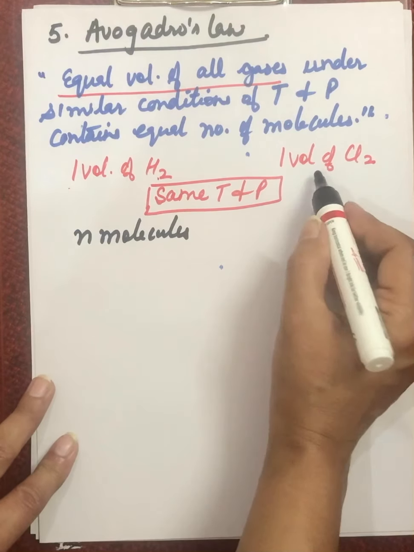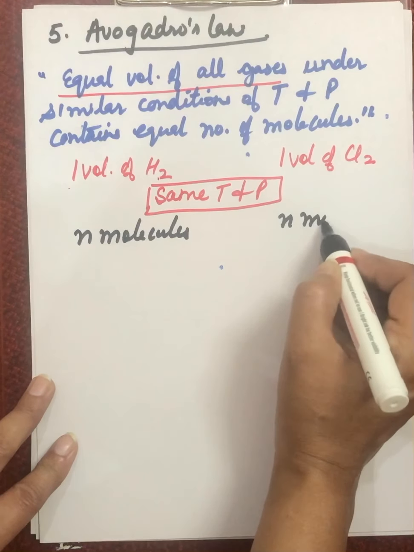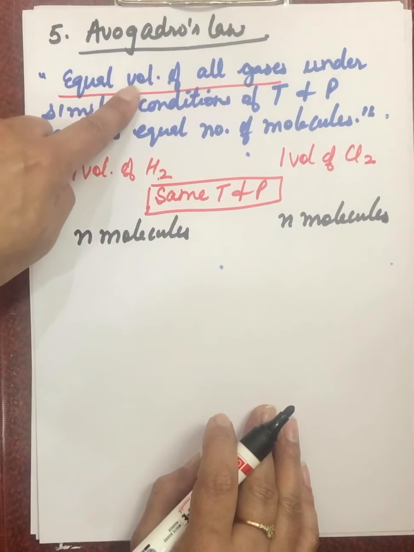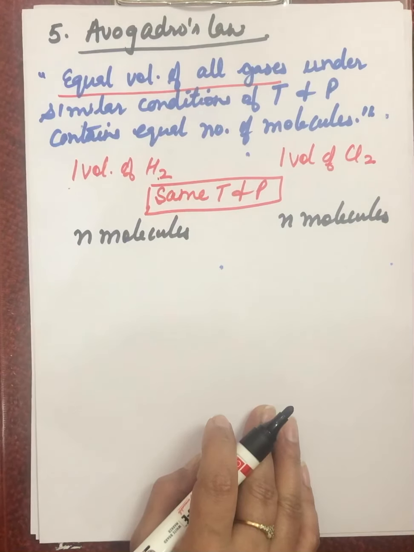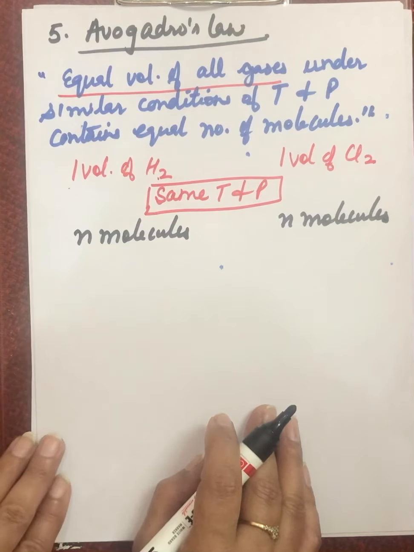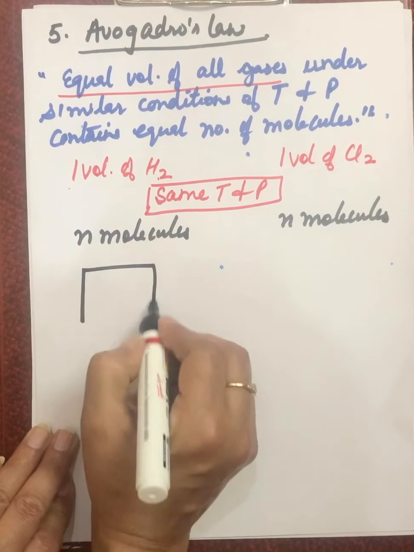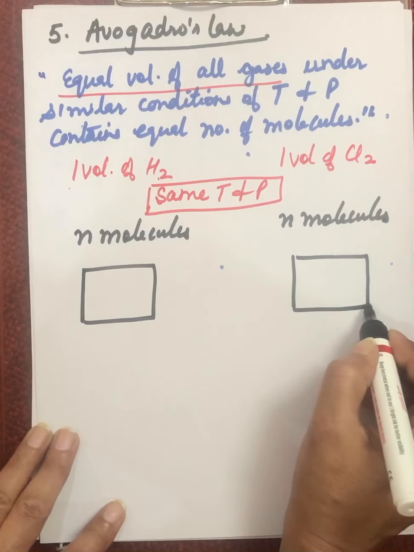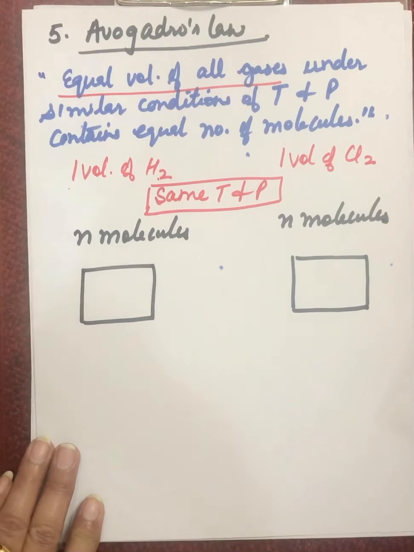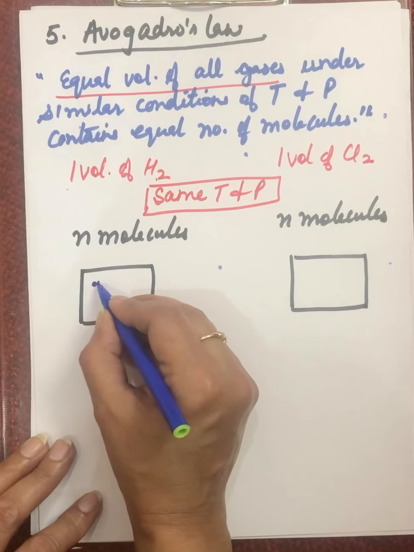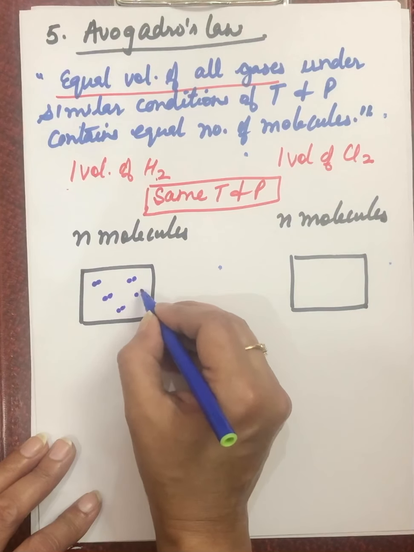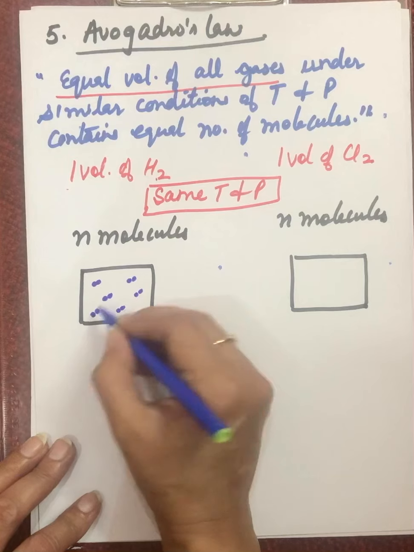So even here one volume should have n molecules, because if volumes are the same and conditions are the same, the molecules will be the same. In the case of hydrogen, in this one volume, these many molecules are there.